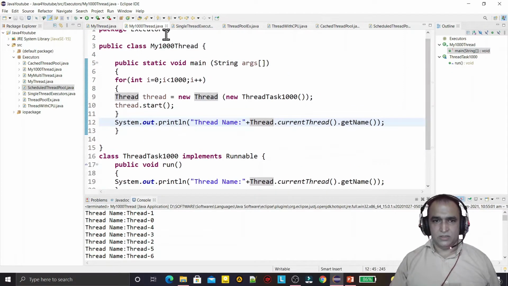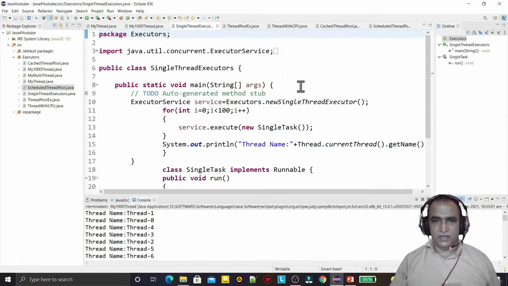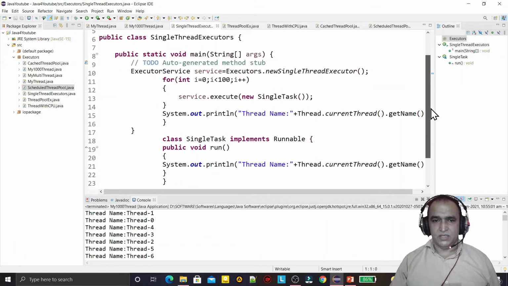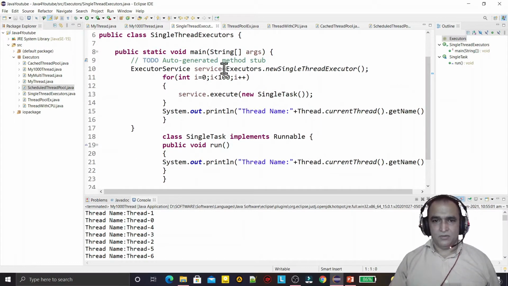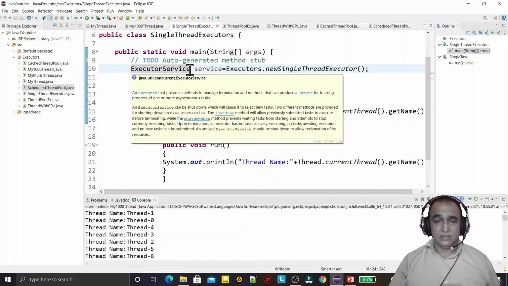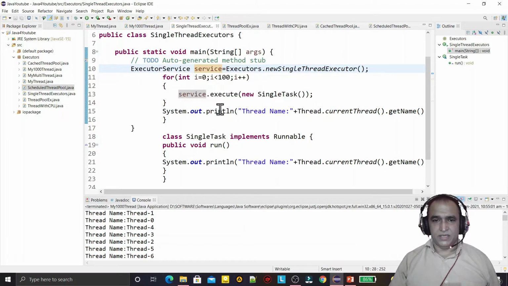But now if I want to create a single thread by using an executor, you see what we have to do. We use the Executors class here. Dot newSingleThreadExecutor is a static method. In this way we can create a single thread, and ExecutorService is the class that will receive the object, and with the help of this object we execute the task.